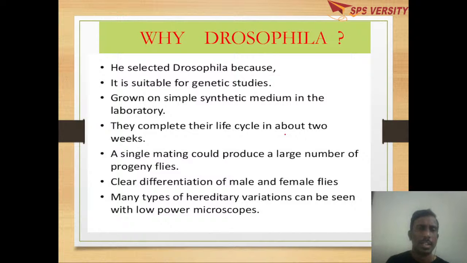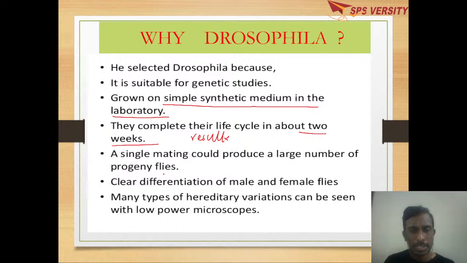The reason is they can be grown on a simple medium and their life cycle is only about 2 weeks, so we can get results early. In a single cross, many progeny are produced. We can phenotypically differentiate the male and the female, and we can see many variations under a low power microscope.